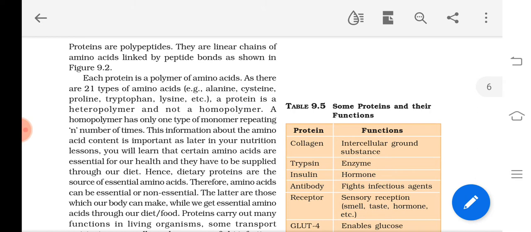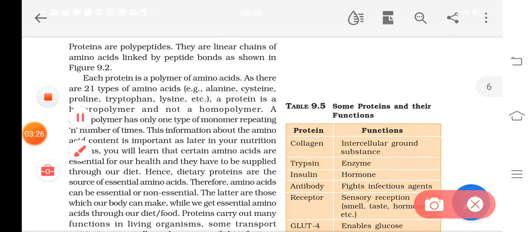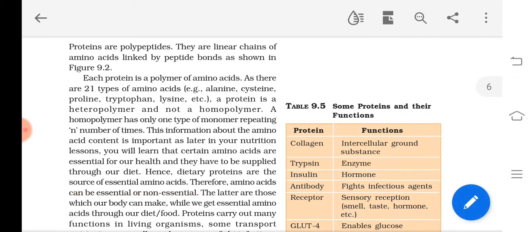It is not a homopolymer. So what is a homopolymer? It has only one kind of monomer, repeating many times. Understood? The amino acids can be divided into two different types: essential and non-essential. Essential amino acids are those which we get through our diets. Dietary proteins will be the source of this kind of amino acids, and we cannot make them in our body.